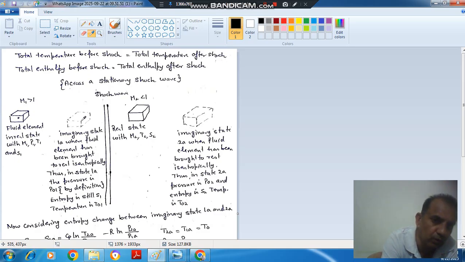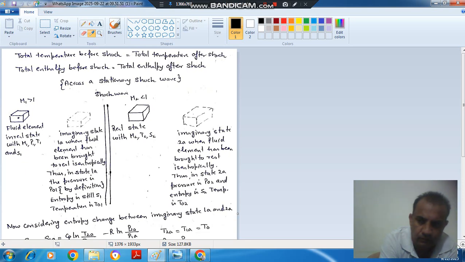Whatever entropy change takes place between these two states, the same entropy change will take place between this and this state. So if we calculate the entropy change of this state and this state, then that will be the entropy change across the shock.